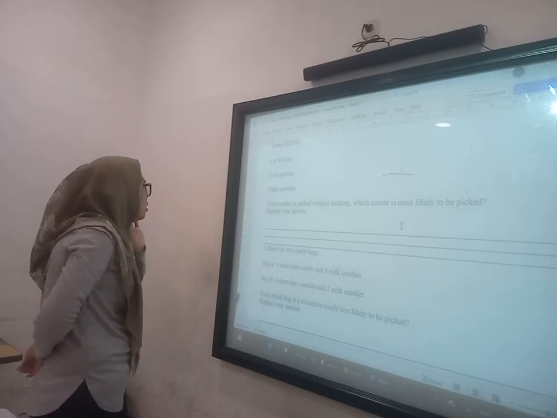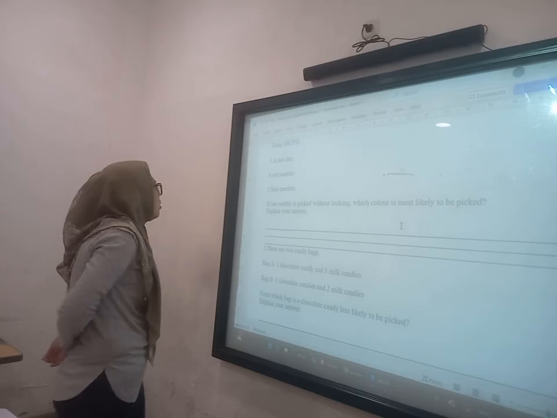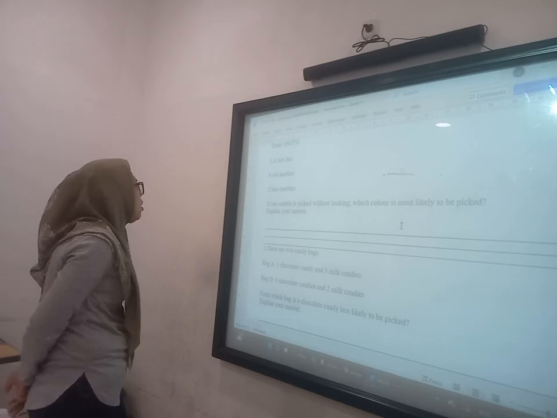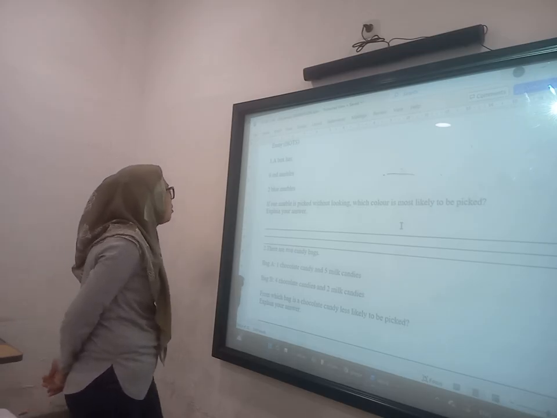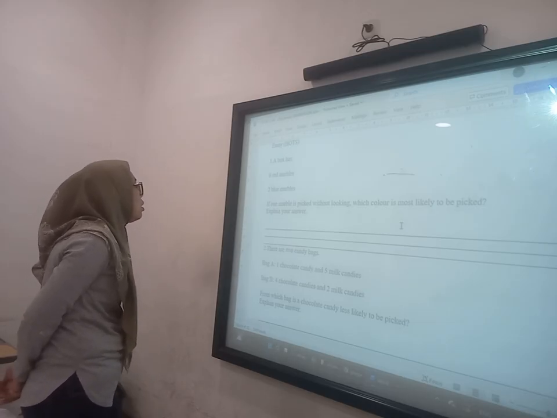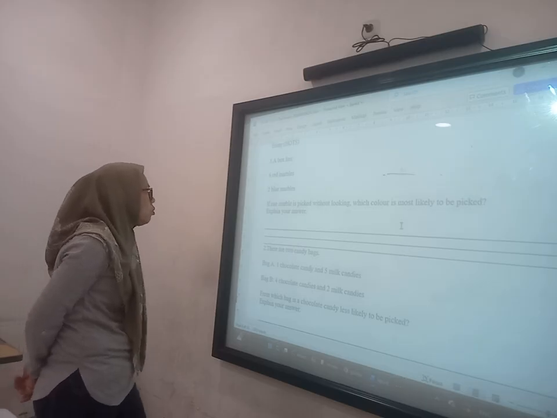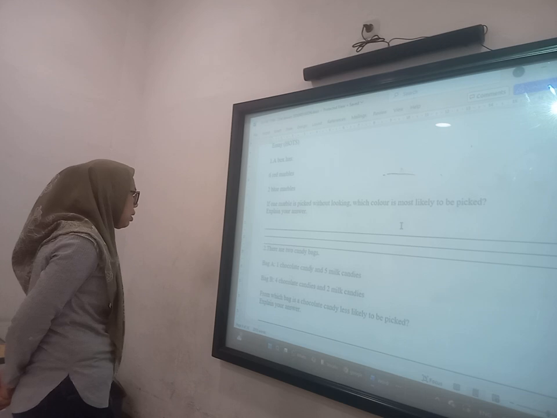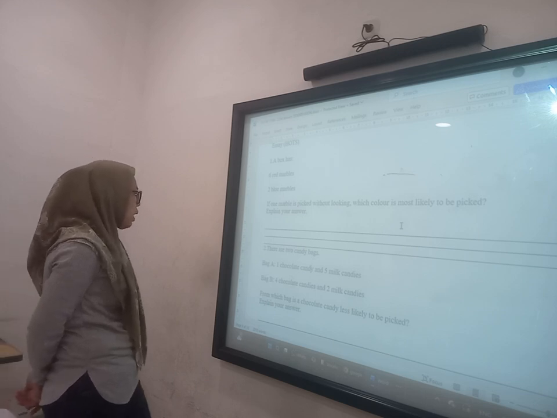The answer is 6 red marbles. Red is most likely to be picked because 6 is greater than 2. Next: there are 2 bags of candies. Bag A has 1 chocolate candy and 5 black candies.